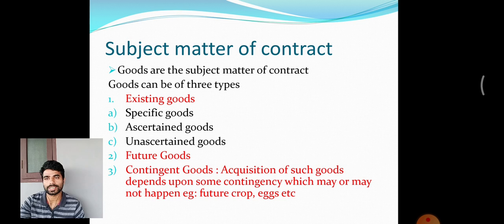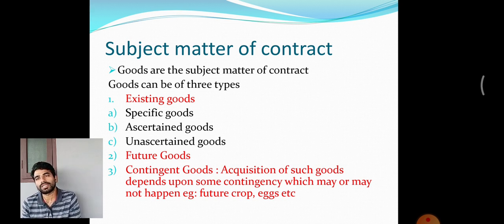Say certain stipulations or certain qualities are explained in the contract, and when you go and check out in the garage of my Bentley cars, you can identify it, maybe by some numbers. But at the time of the formation of the contract, you have not identified that particular goods. That is called ascertained goods. It can be ascertained later, after the formation of the contract.